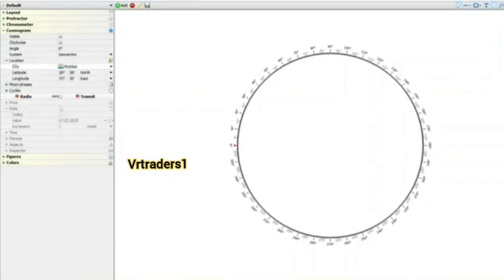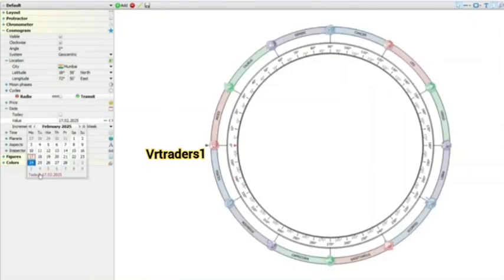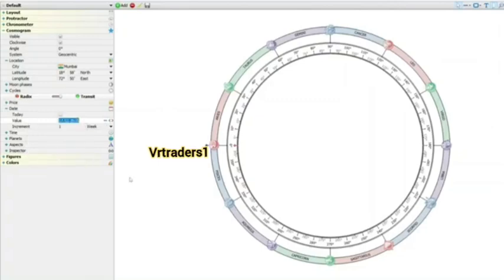Here you can see two options, Radix part and transit part. For today's strategy, we are only going to use the transit part. We are not going to use the Radix part. So just make the transit part visible. Now come to the date option. Select today's date from here, 17 Feb 2025.